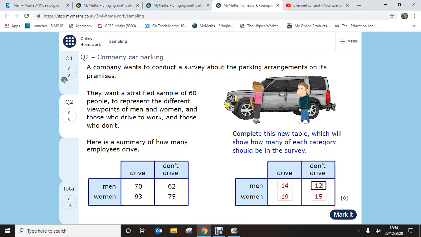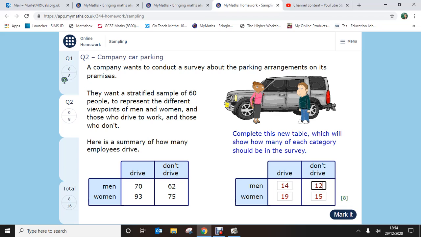Now hopefully if I add these up, 12 plus 15 plus 14 plus 19 gives me 60 people. So just take care when rounding, because it may be that you've only got 59 if that went down to 11, and one person missing. You could have a rounding error there. In this case it didn't, but we always round to the nearest person or nearest thing.